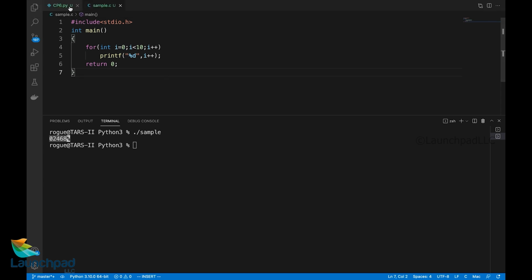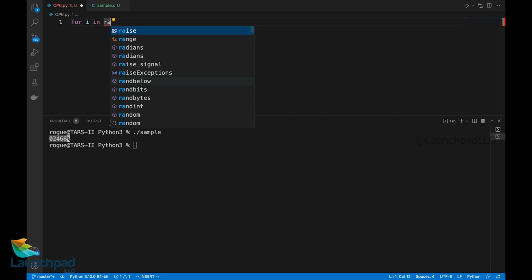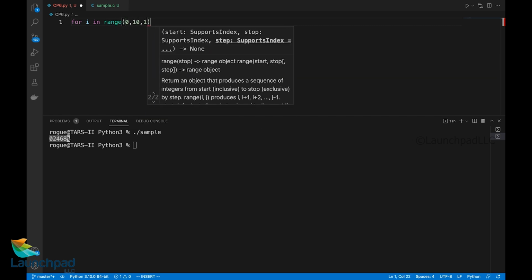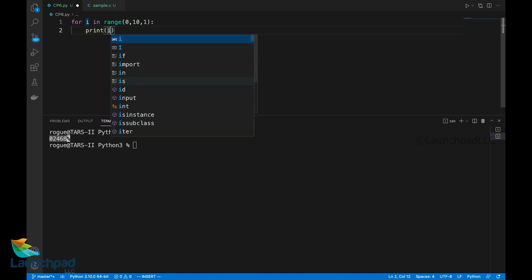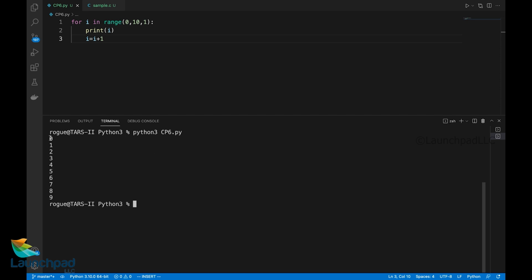Okay. Now the same thing in Python. For the same loop, if you want to write it in Python: for i in range(0, 10, 1), I have to iterate it only once. When I say print(i), it prints it. If I want to increment the i value, post this, I will say i = i + 1. But when you notice it, this line will not impact the iterator by any chance. The loop always prints 0 to 9.